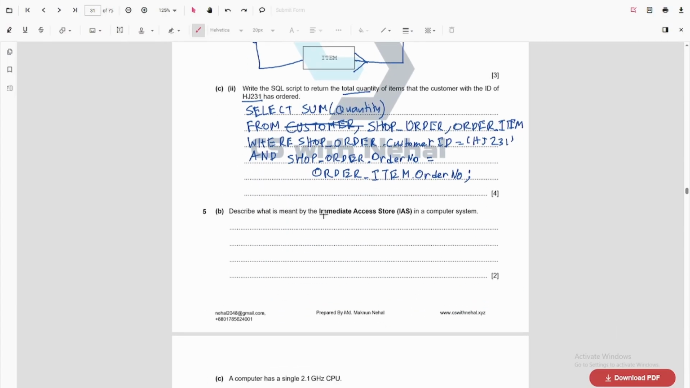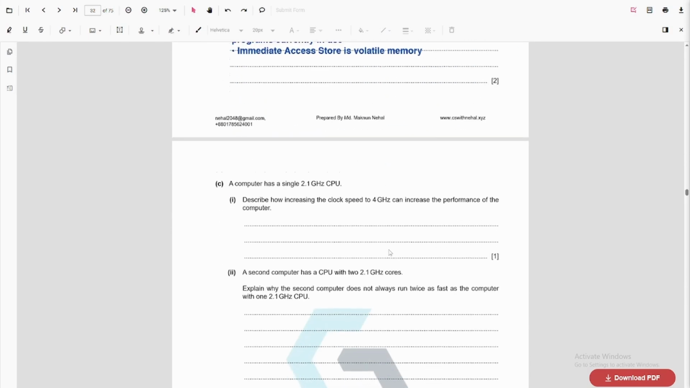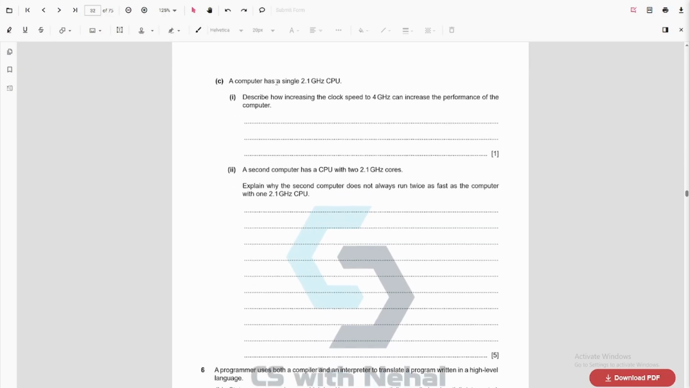Describe what is meant by the IAS in a computer system. So the IAS, immediate access store, holds all the data, instructions or programs currently in use, and it is a volatile memory. This computer has a 2.1 gigahertz CPU. Describe how increasing the clock speed to 4 gigahertz can increase the performance of the computer. So here, if I increase the clock speed to 4 gigahertz, that means I can perform nearly twice as many fetch decode execute cycles per second. So one mark is for that.